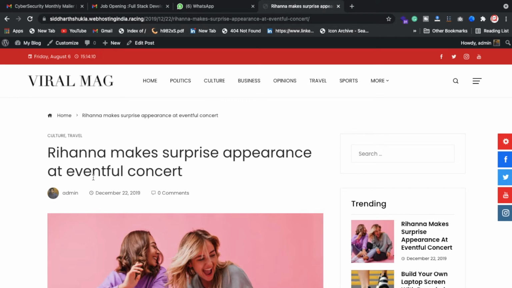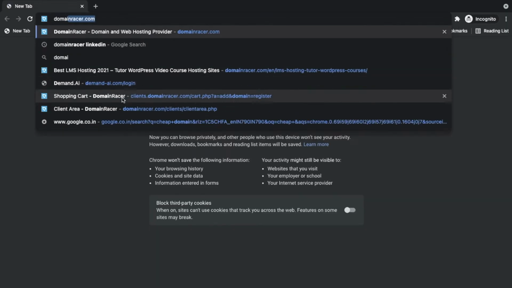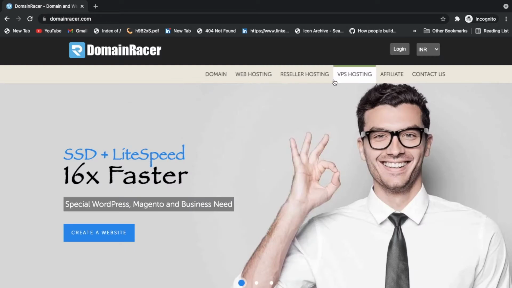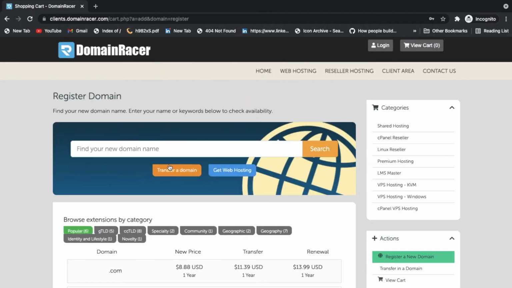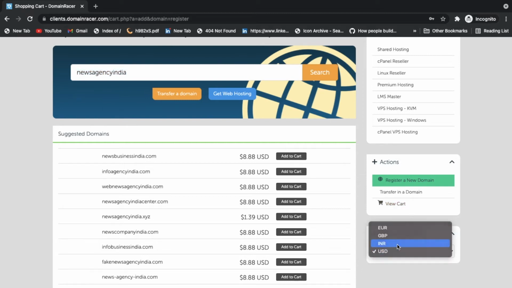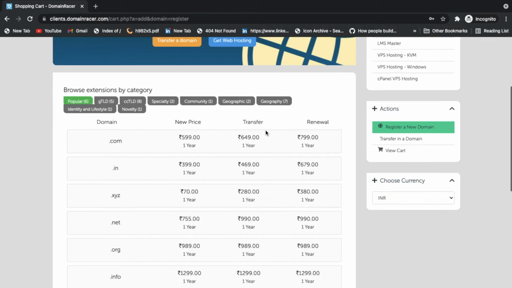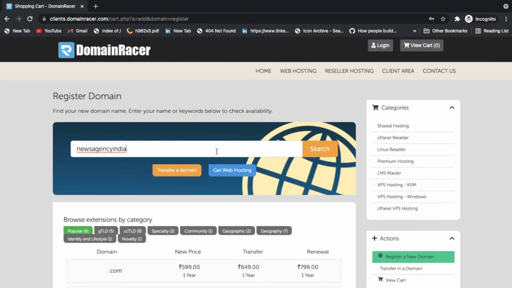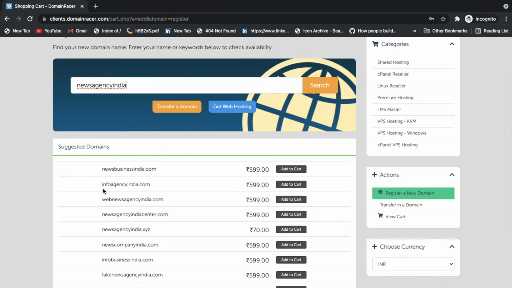So let's start. First of all, what you need to do is go to domainracer.com. Inside of Domain Racer, if you don't have a domain, just go here, click on the domain section, and suppose you want to buy something, so I'm going to write the name as news agency India. Whatever you want, you name something, depends on your choice. Of course you can write here, but I want it in INR, not USD. Basically this is Indian currency, so I selected INR. Whatever currency you want, you can select from your side, don't worry about it. So now I have selected here news business India.